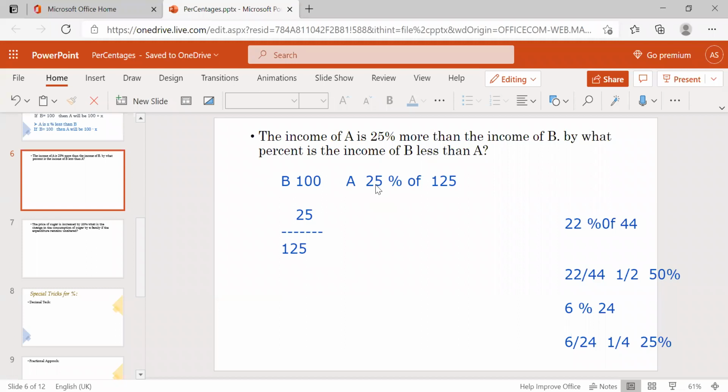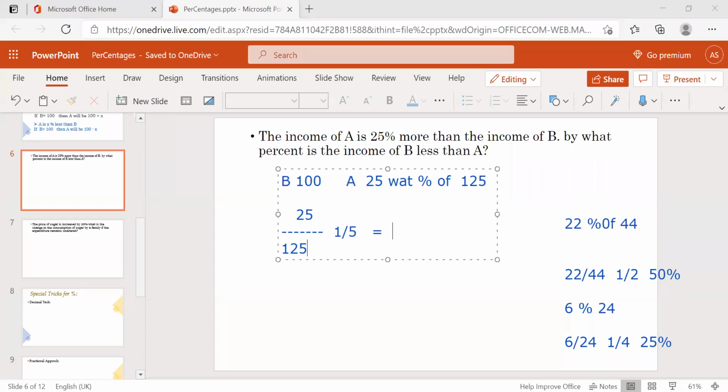So now we have to find out what percentage 25 is of 125. Then simply 25 ones, 25 fives, 1 by 5. What's the equivalent value of 1 by 5?